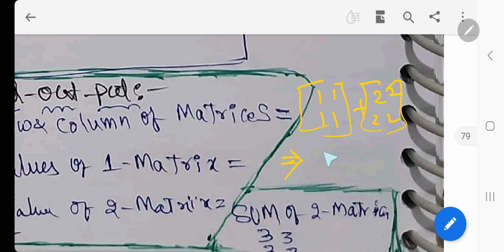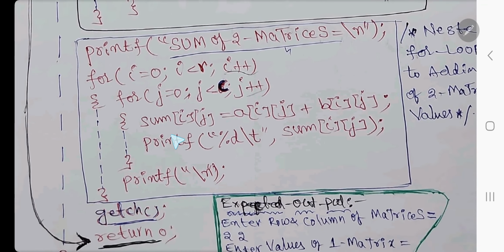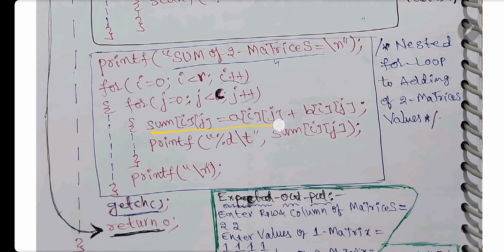Then the answer is 3 3 3 3. That is the formula that is here. With this formula that will be added, and with this a tab space will be given, and this for next line, to print like this: 3 space 3, and in the next line 3 3, in matrix way it will be printed.